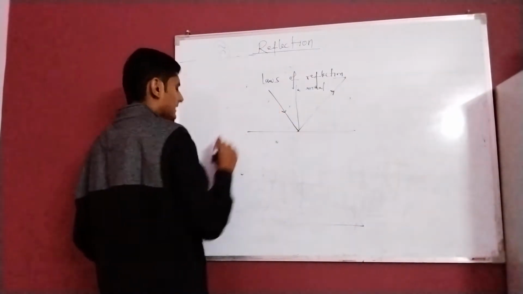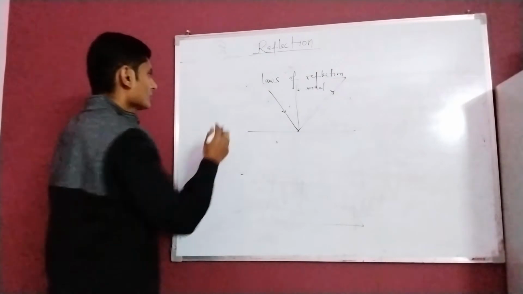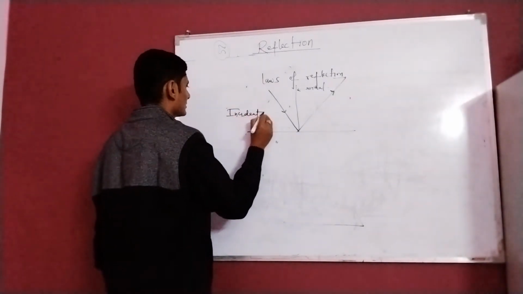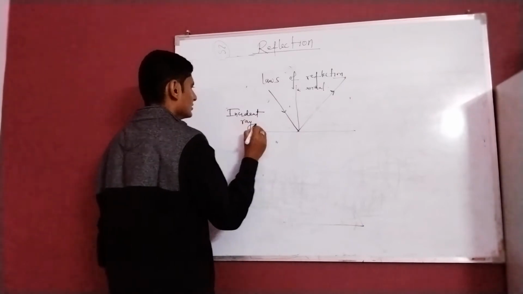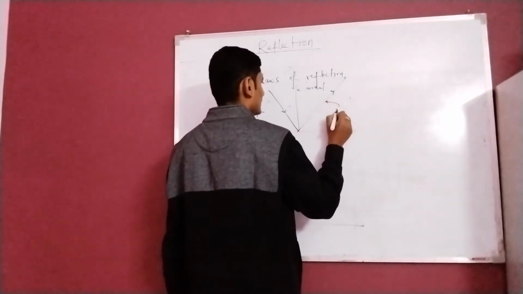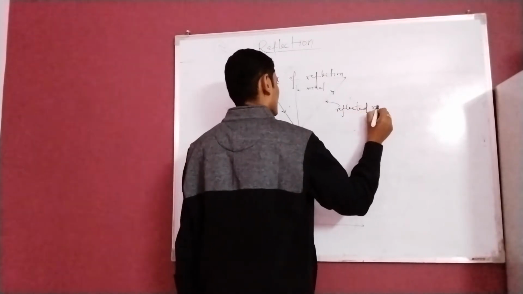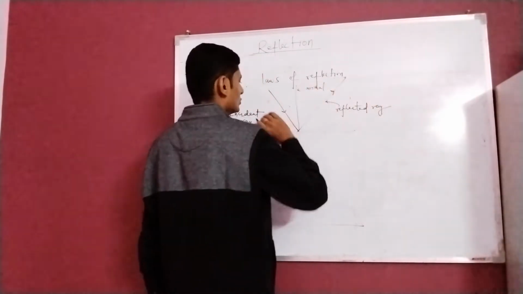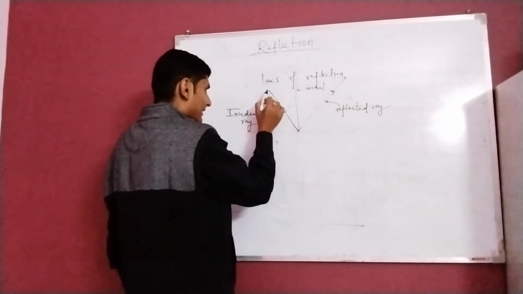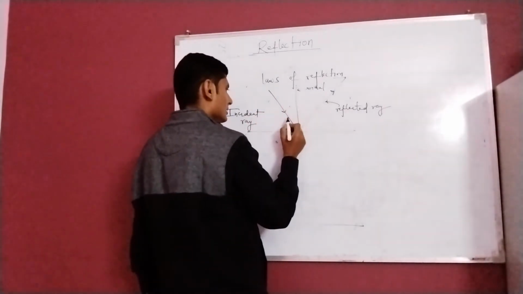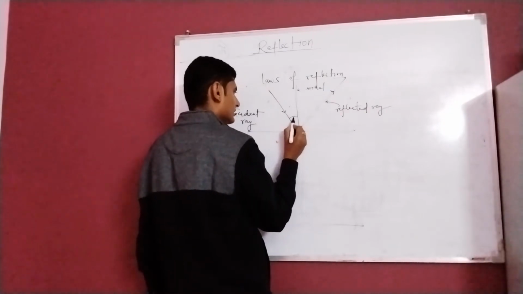This one is the incident ray, this one is the reflected ray, and this one is the normal. Angle made by the incident ray with the normal is known as angle of incidence.